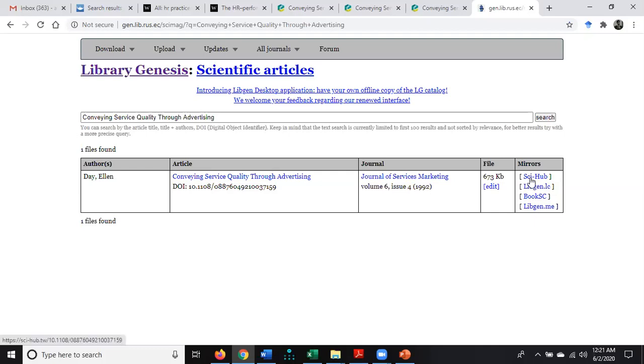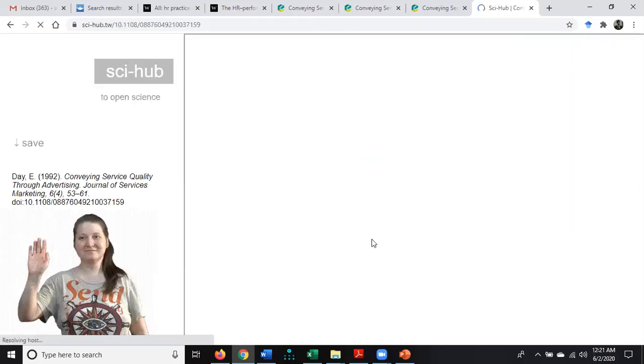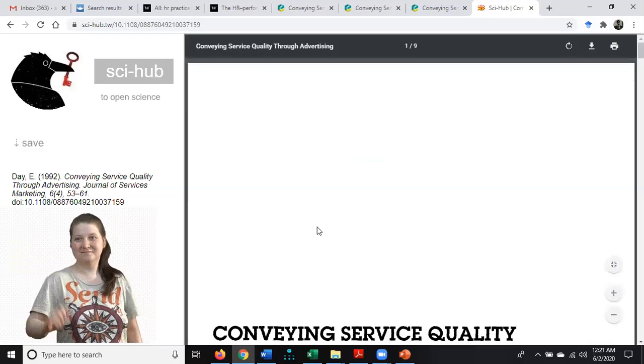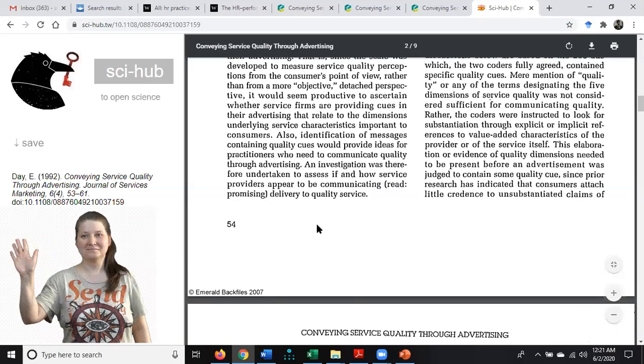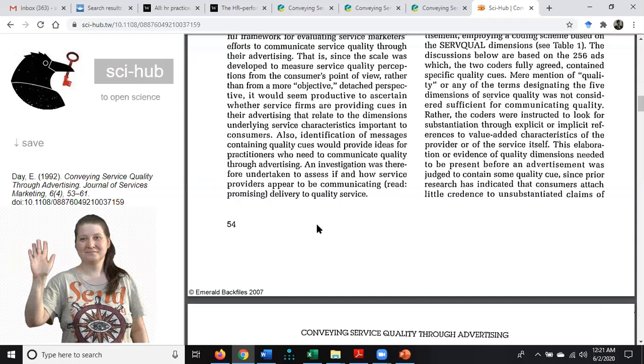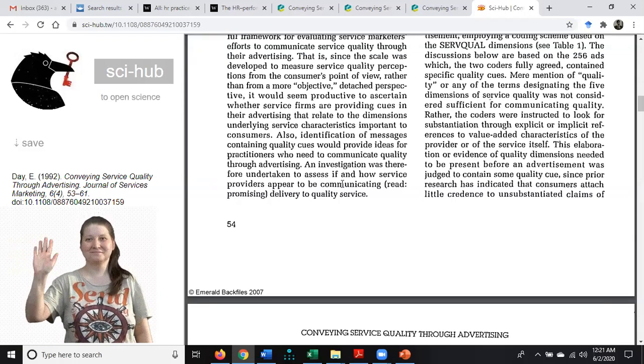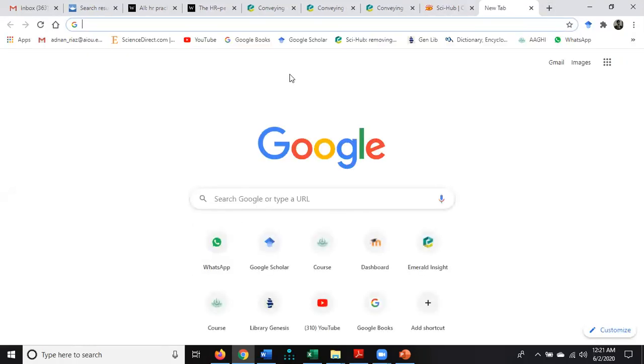So I can see I found this paper on this site. Just click on Science Hub again, and it's going to be downloaded. So the paper is available. There is another way, maybe the proxy is different, the way it accesses the paper is different. So this site is also very important, and sometimes it takes time.